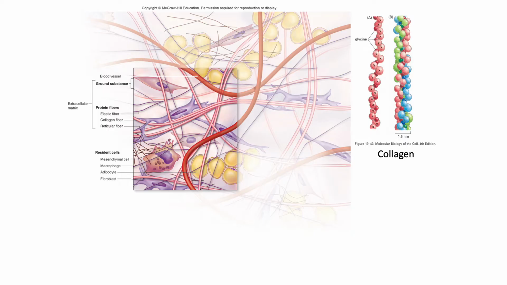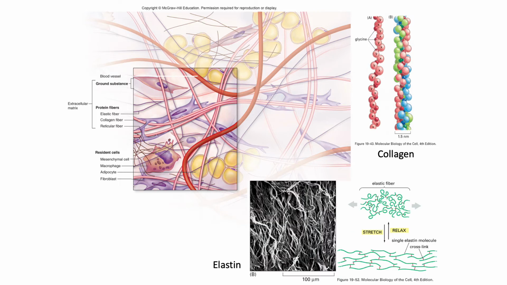One of the properties we mentioned of the areolar connective tissue was the fact that it has these strands of collagen going throughout it. So we can see that here. So collagen is a structural protein. Okay, so it's going to help give some definite form to the connective tissue. And the other protein we mentioned is elastin. And elastin, you can think of as a web of rubber bands, right? It's a protein that gives the connective tissue its elastic properties.